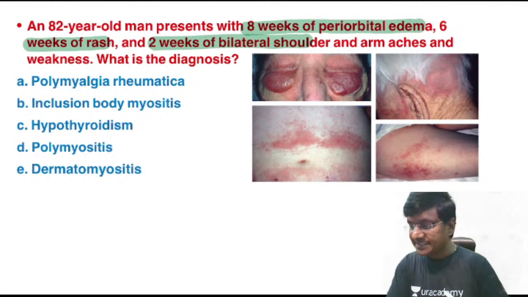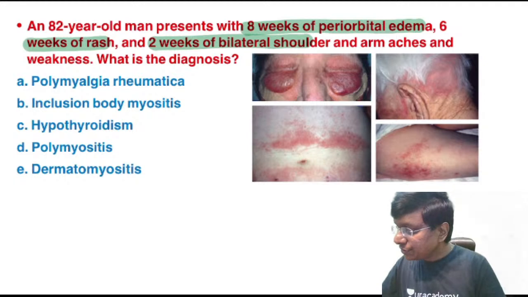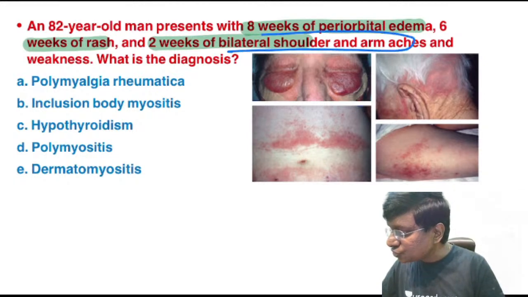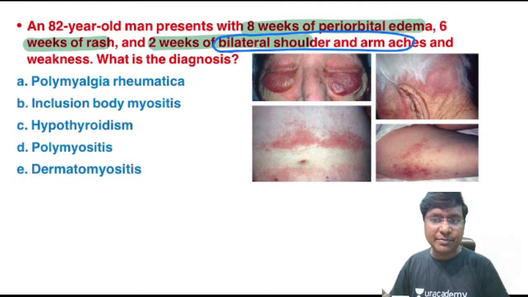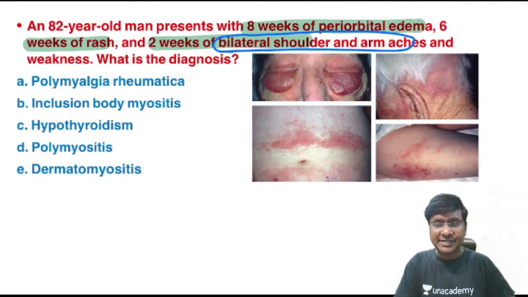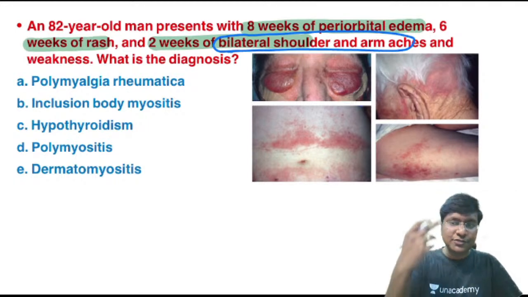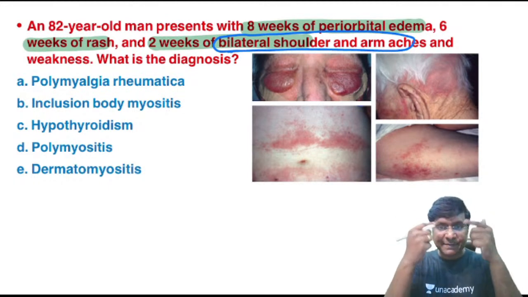No, it is not polymyalgia rheumatica. In polymyalgia rheumatica, you have bilateral shoulder and arm aches, that is accepted. But in polymyalgia rheumatica, you don't have periorbital edema, you don't have the rash, and you don't have the proximal muscle weakness. And it is not hypothyroidism either. In patients with hypothyroidism, you have that moon-shaped face, you don't get this periorbital edema.